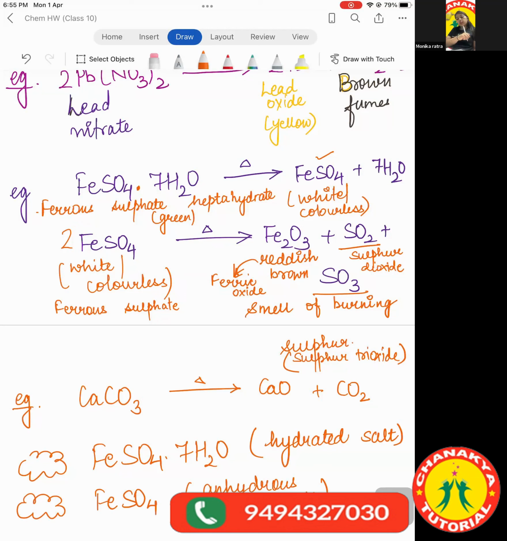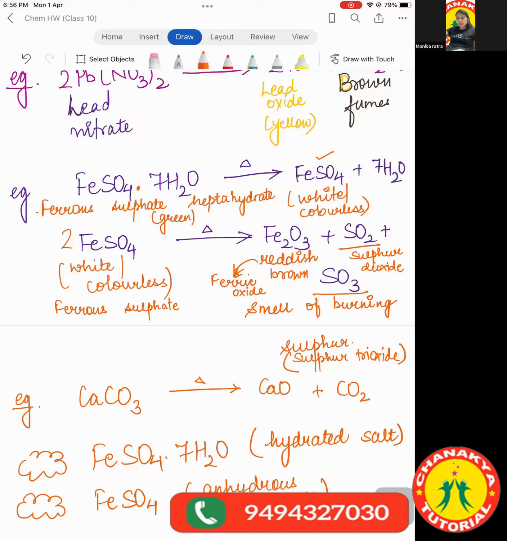Have you ever heard of this term water of crystallization before? No? Okay, then don't bother yourself. Just understand that hydrated salts have these water molecules, and anhydrous salts don't. I will tell you more by the end of this chapter, as it will come in the acids, bases and salts chapter.